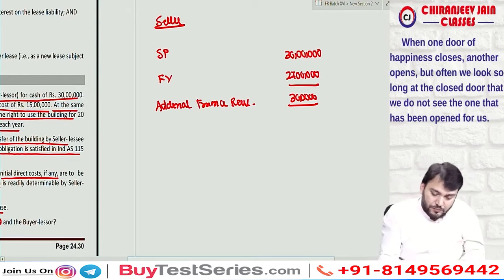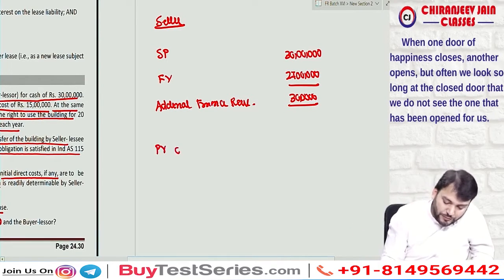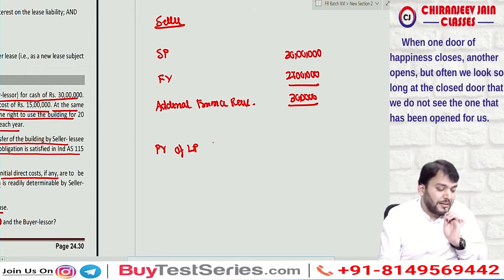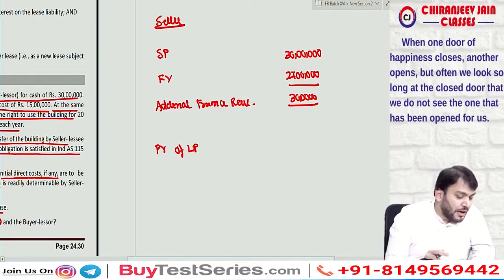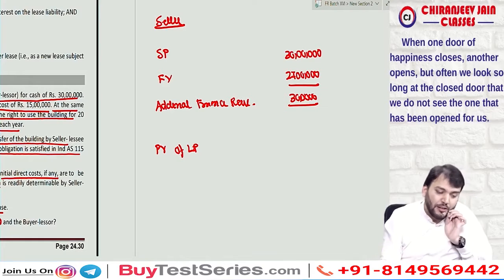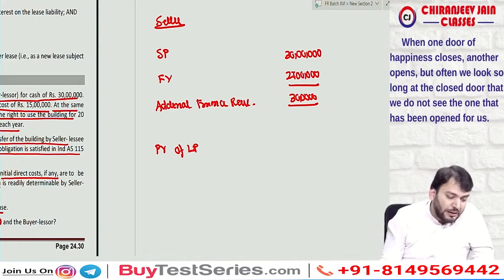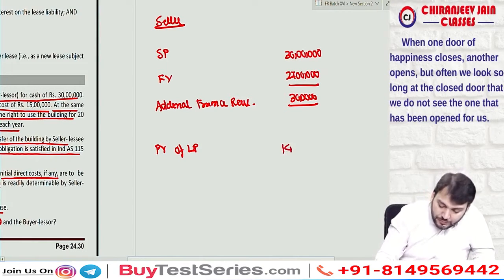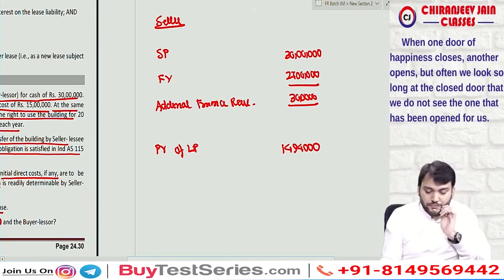Now we'll find out the present value of lease payment. Present value of lease payment means nothing but 2 lakh which is payable at the end of each year, discounted for 20 years at the rate of interest given. So that will come around 14 lakh 94,000.